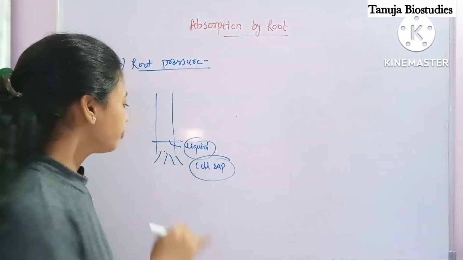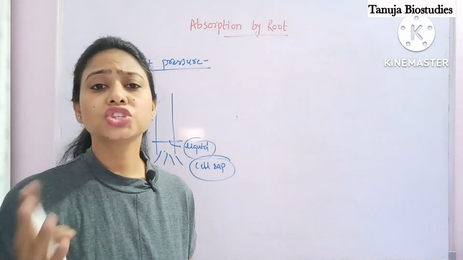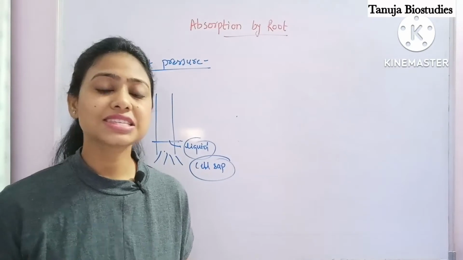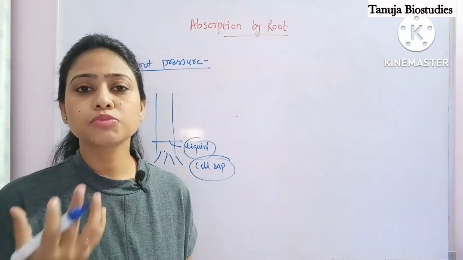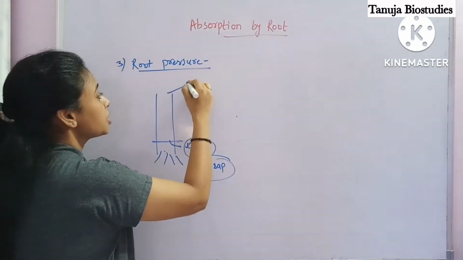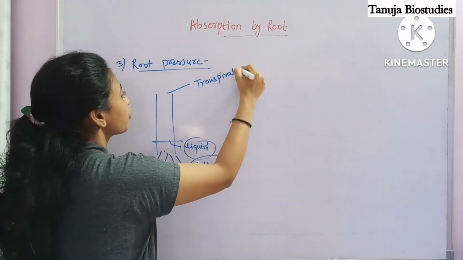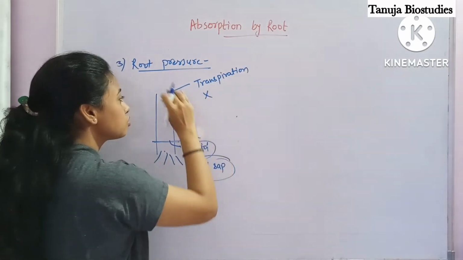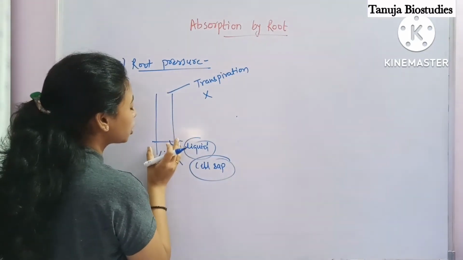So the root is continuously absorbing water due to the change in turgidity and flaccidity of the cells. That's why the root is continuously absorbing water. But what happens during the night time? Because transpiration is not taking place, there is no more loss of water and there is continuous absorption of water by the root.